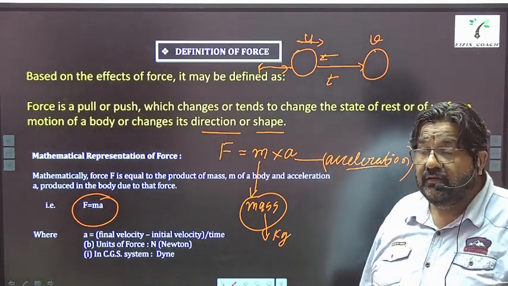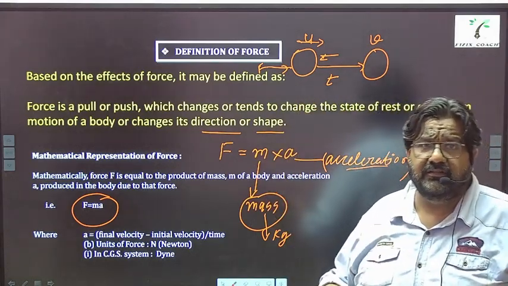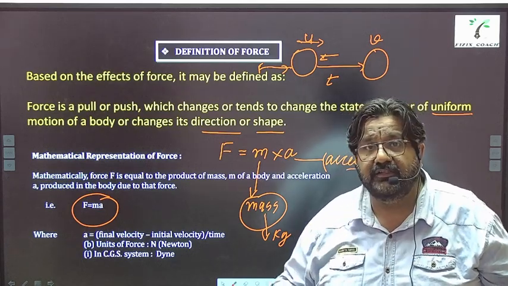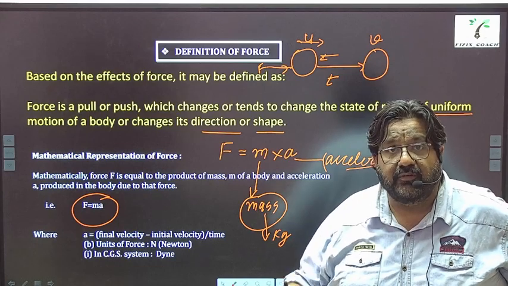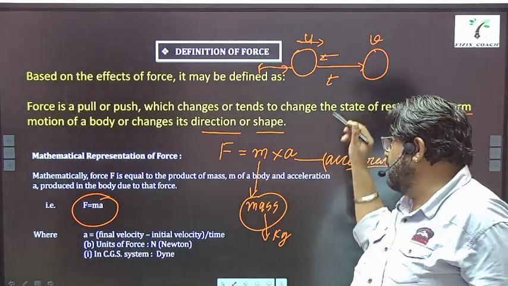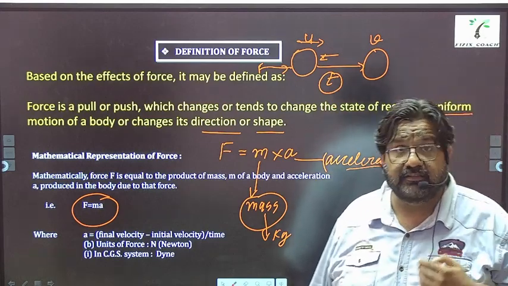If we apply force and the speed increases, we say the object is accelerating. What does this mean? This means the speed of the object is changing in some particular time t, and this is what acceleration is.